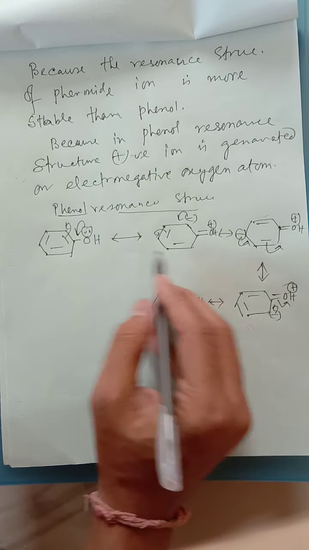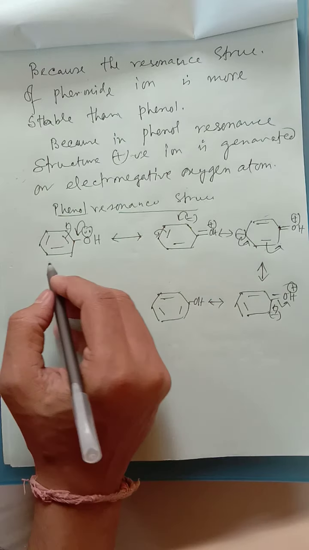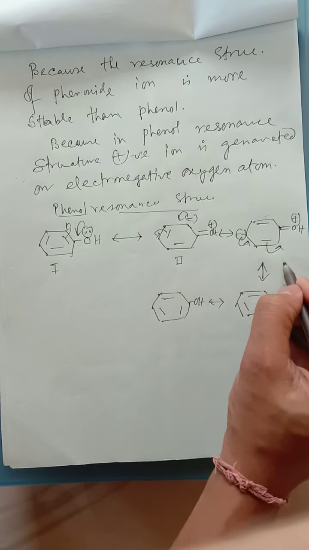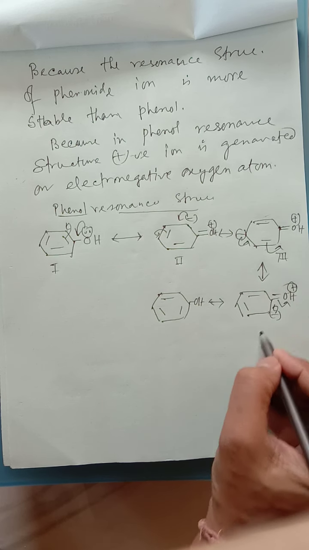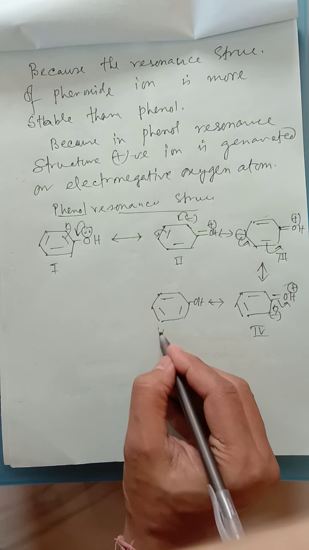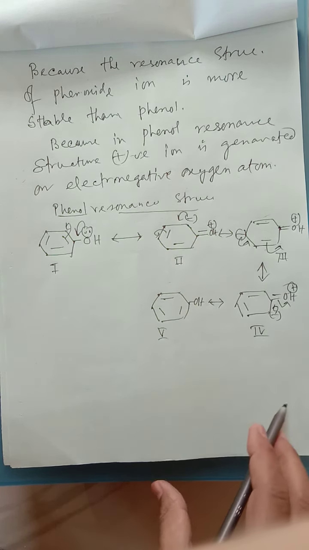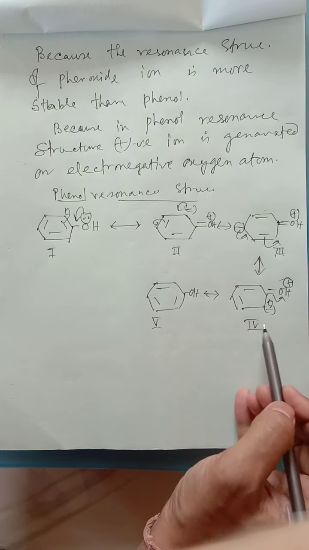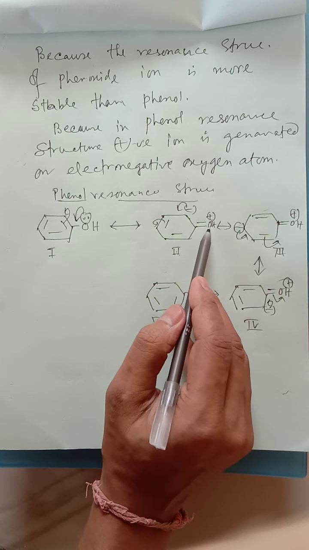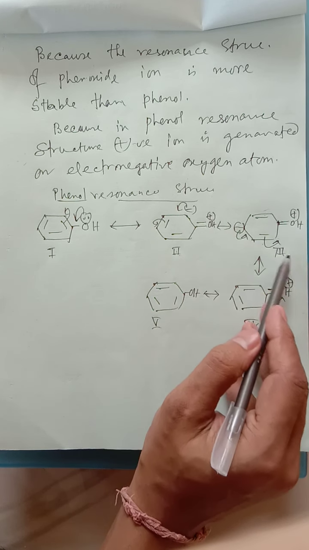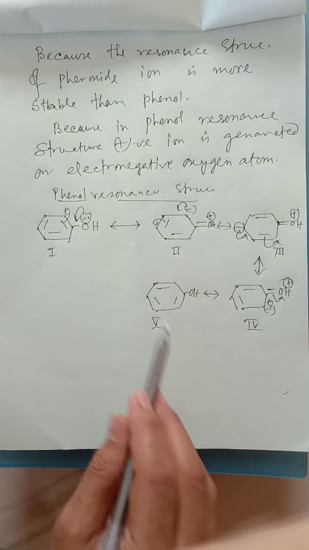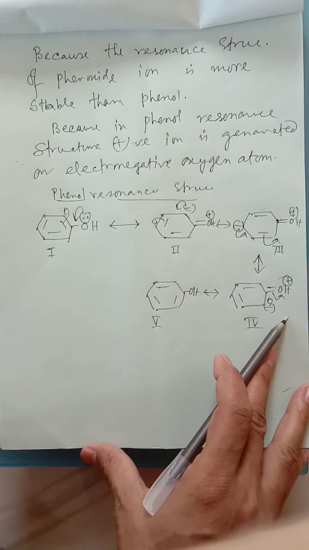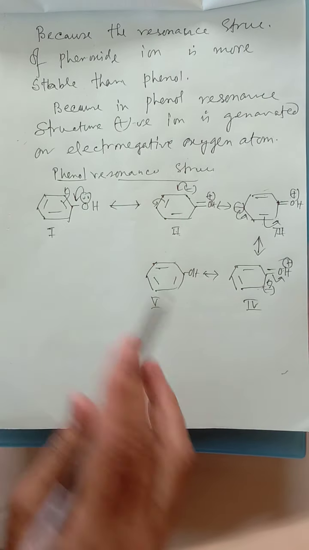A double-headed arrow must be given when showing resonance structures. Now mind that if you write down 1, 2, 3, 4 and 5, whatever resonance structures we have got, in 2, 3 and 4 you can notice carefully that oxygen has the positive charge. Look at this. So obviously it decreases the stability of the resonance of phenol.